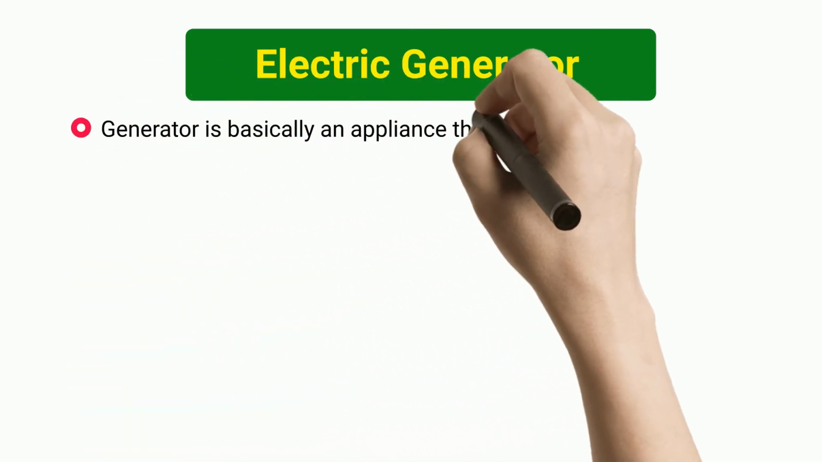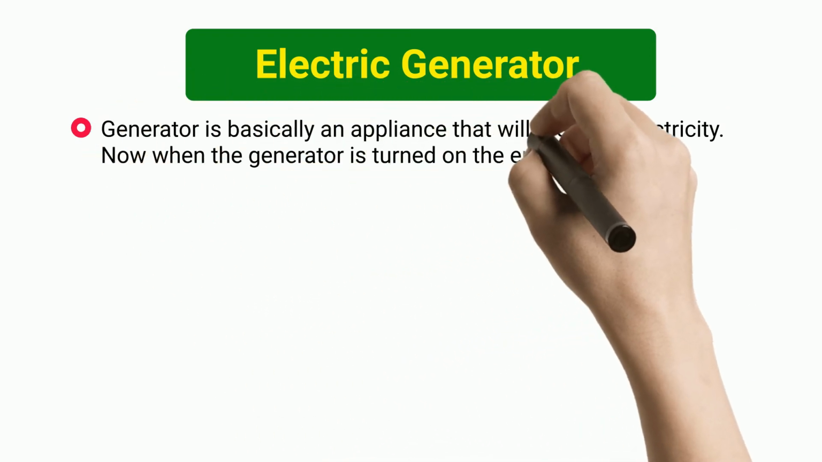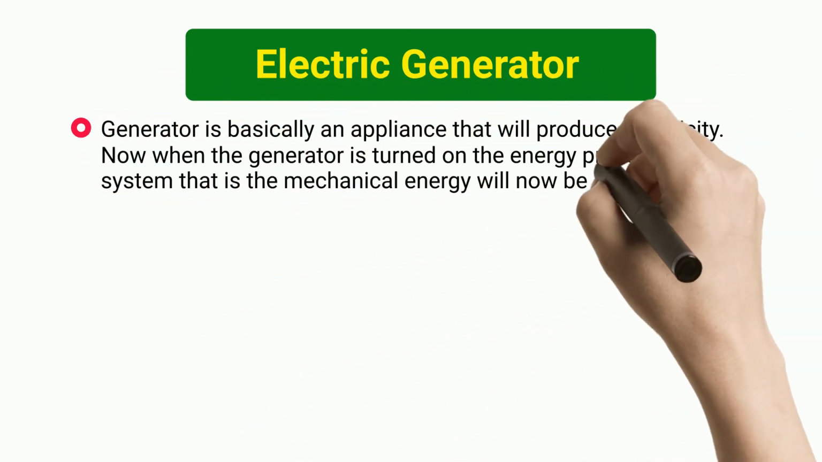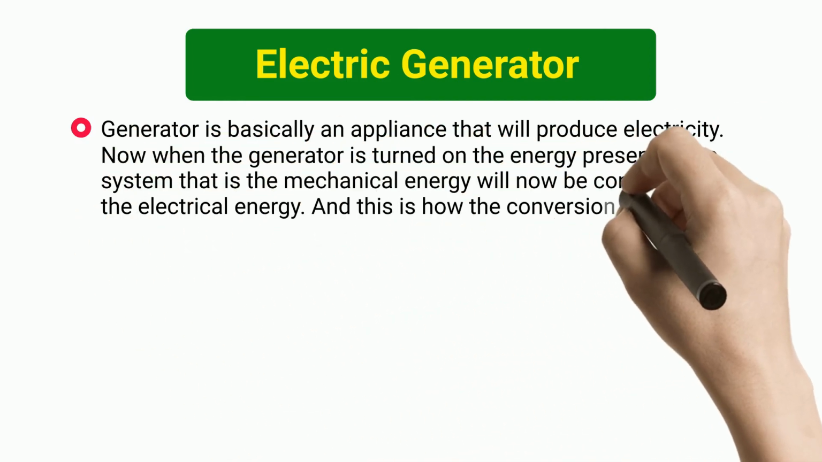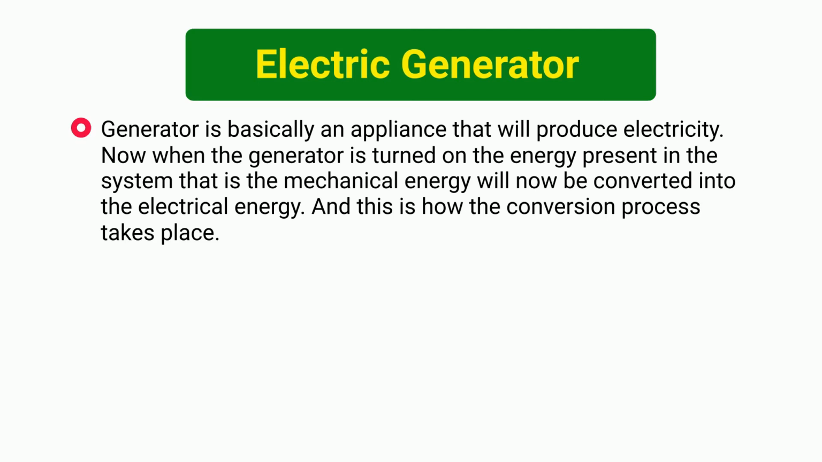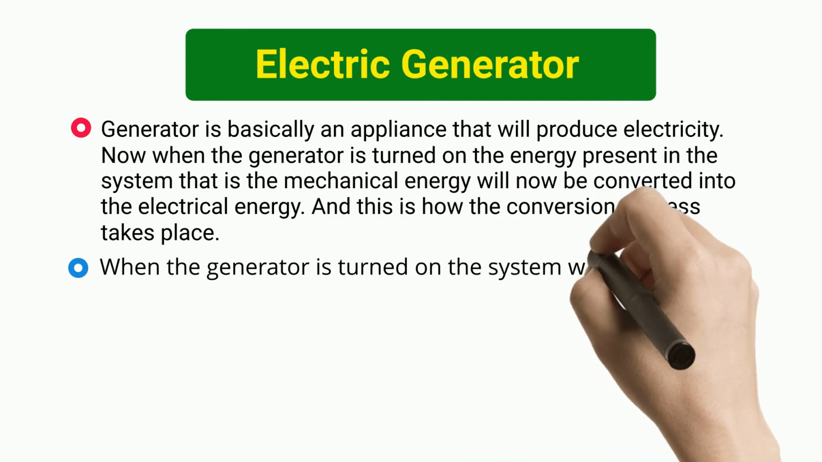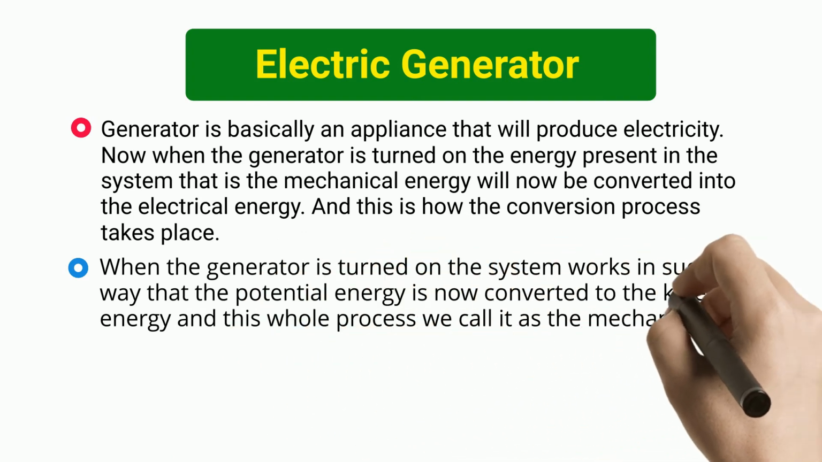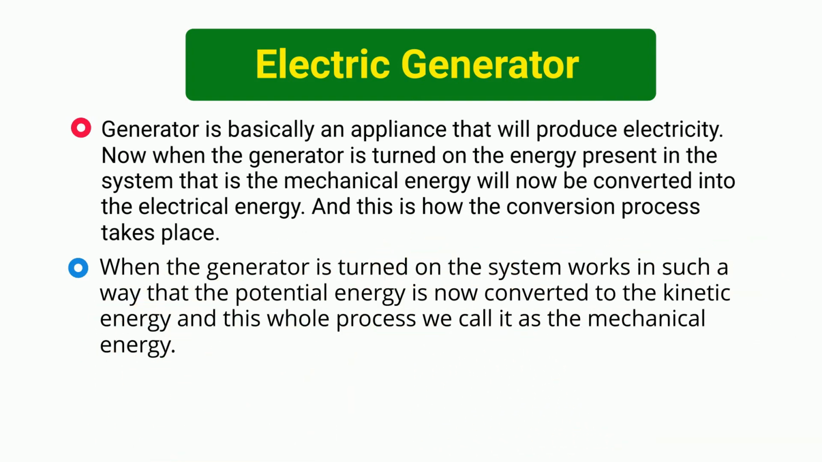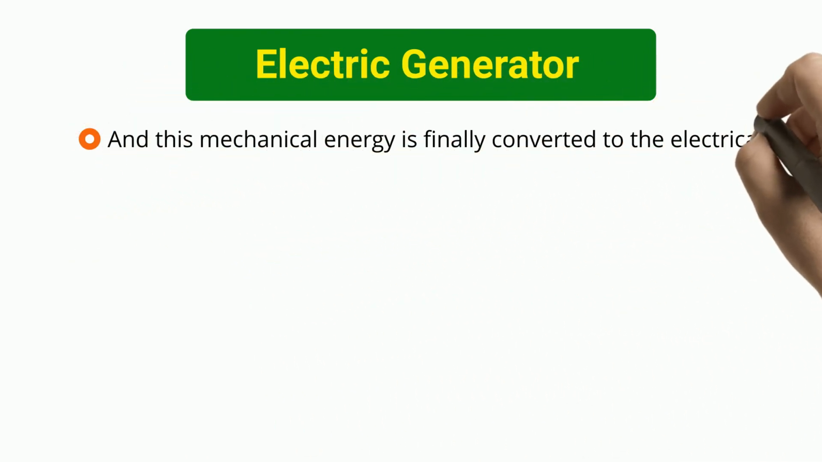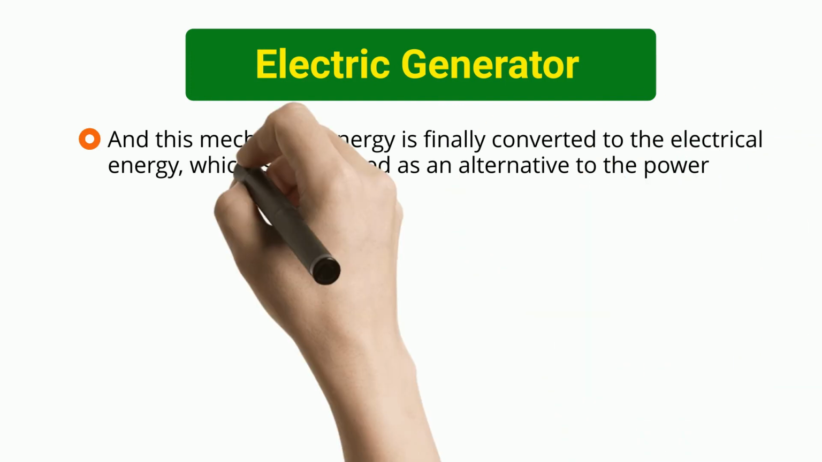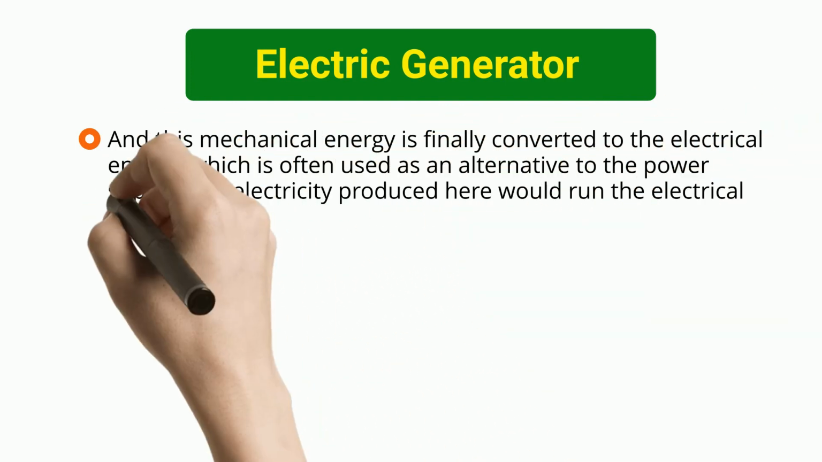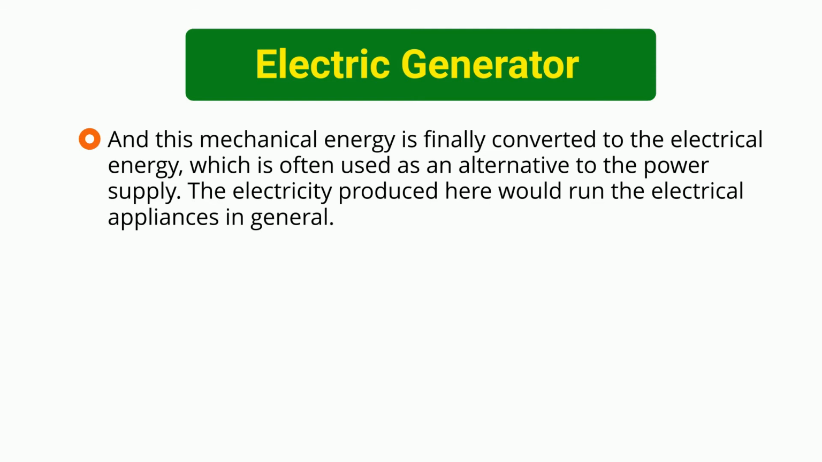Electric generator. A generator is basically an appliance that produces electricity. When the generator is turned on, the energy present in the system, that is the mechanical energy, is converted into electrical energy. And this is how the conversion process takes place. The potential energy is converted to kinetic energy, and this whole process we call mechanical energy. This mechanical energy is finally converted to electrical energy, which is often used as an alternative power supply. The electricity produced here would run electrical appliances in general.